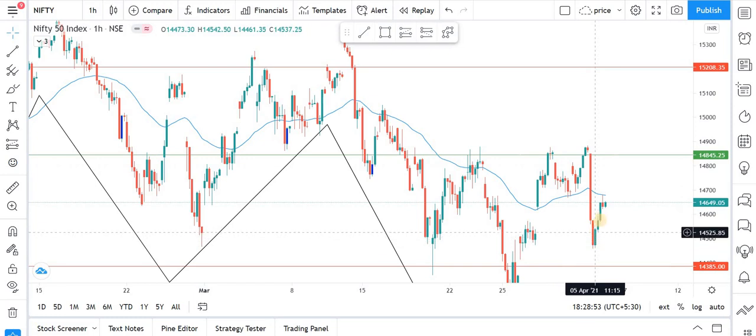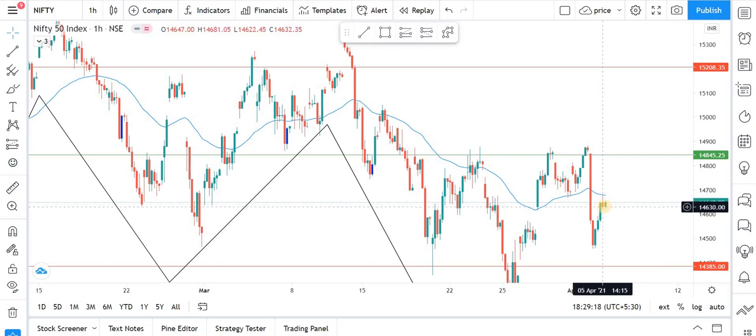And then again you can say that the market has tried a good correction, a bull move. 3 bullish candles were made, but again this EMA has acted as a resistance for the market, and the market has received rejections over here. So again this is an important level for the Nifty 50 also. So now the Bank Nifty expectations are very clear in front of all of you. Now let's discuss the expectations from the Nifty 50 tomorrow.